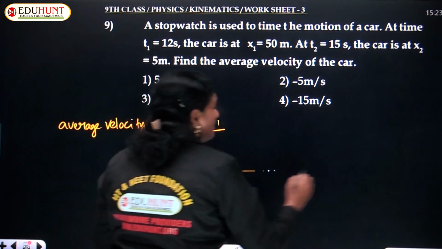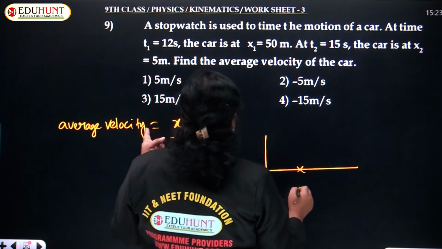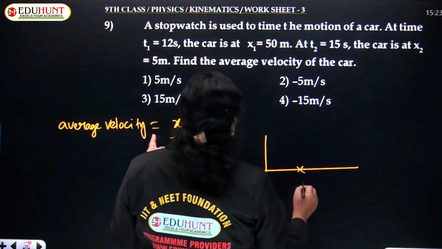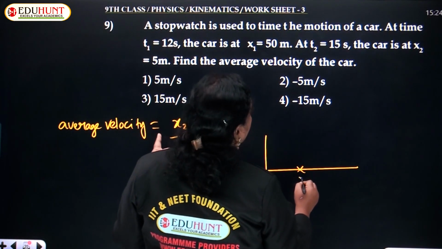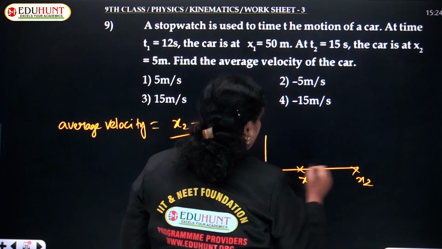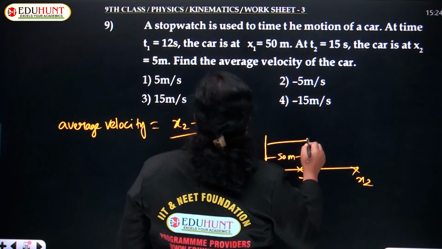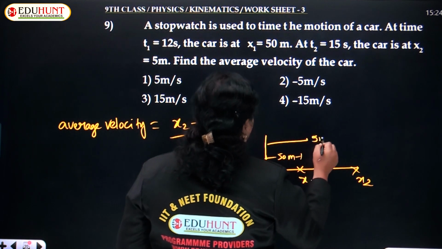So, between the two intervals, this is your origin. Started at x1 and here it is x2, and this is given as 50 meters and here it is given at 5 meters.